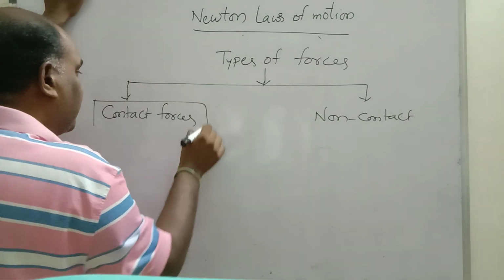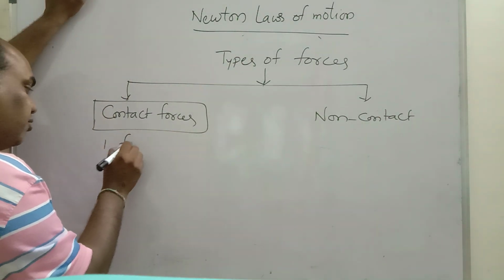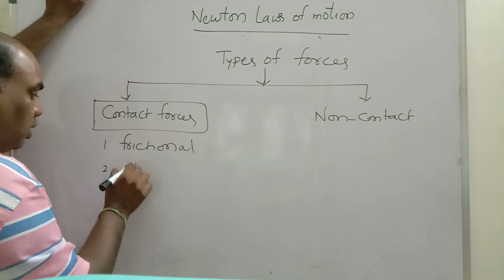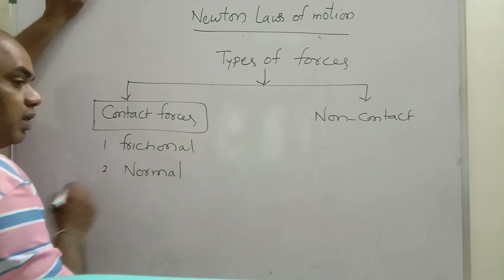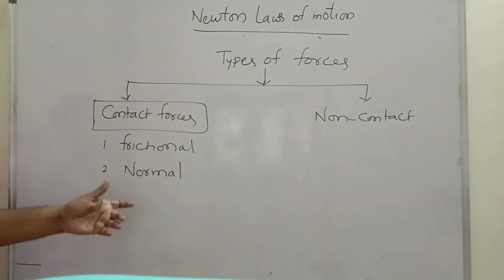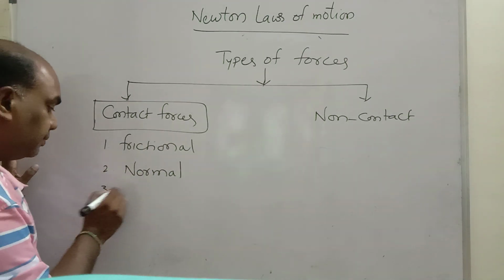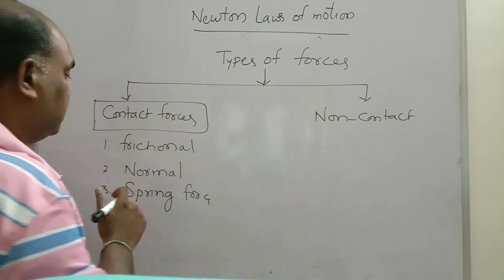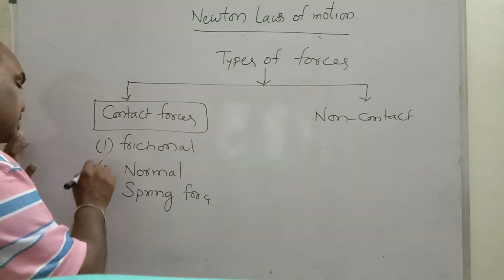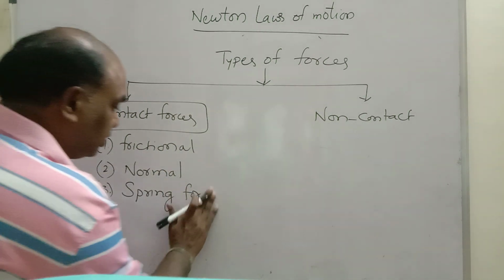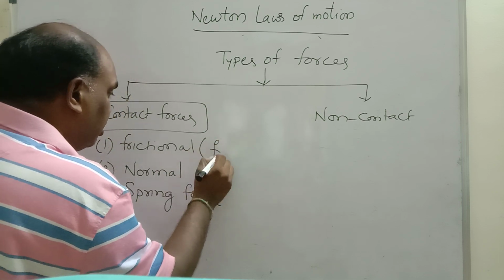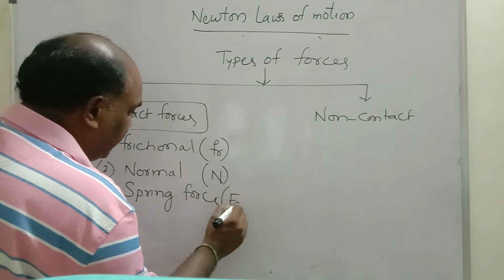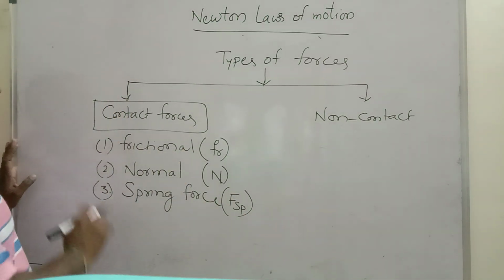What is meant by contact force? Contact force is nothing but frictional force. Frictional force comes in contact force. Number 2, normal force. Normal force is also contact force: frictional force, normal force, spring force. These all come under contact force. What is meant by frictional force? What is the direction of frictional force? What is normal force? What is spring force? One by one we will see in a detailed manner. Frictional force is denoted by Fr, normal is denoted by N, spring force is denoted by Fsp. These are all the symbols.